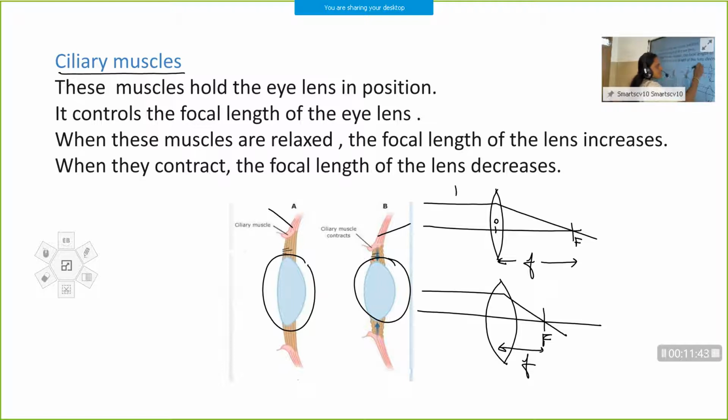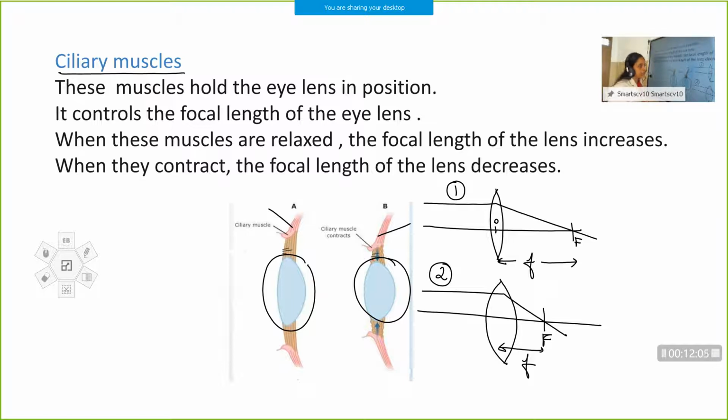So in the first case, the lens is thin, so the focal length is more. And in the second case, the lens is thick and the focal length is less. So by adjusting the thickness of the lens, you can change the focal length of the lens. This is the function of the ciliary muscle.